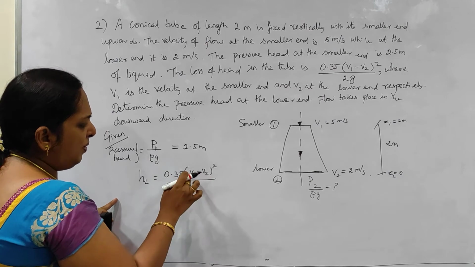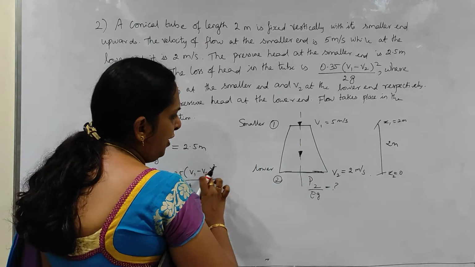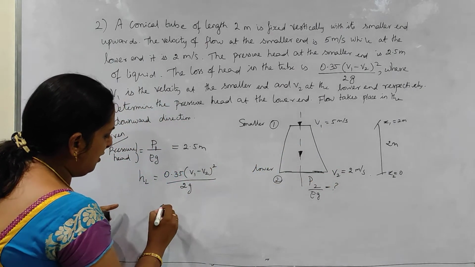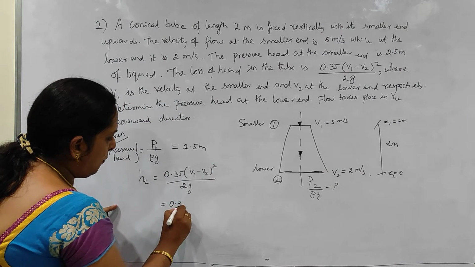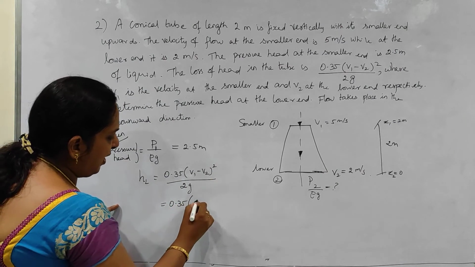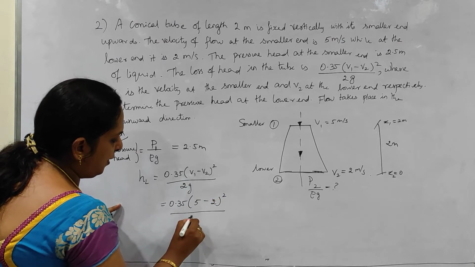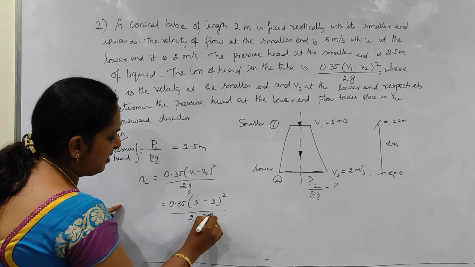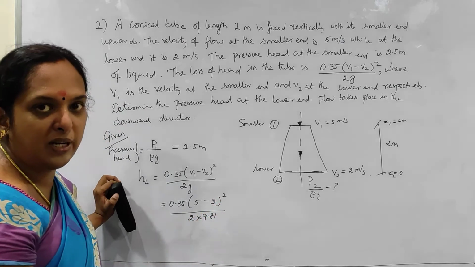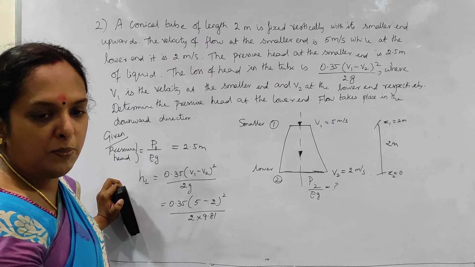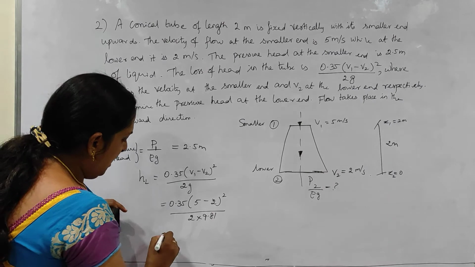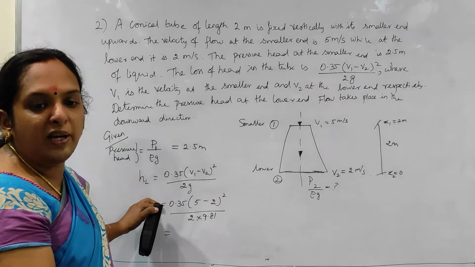So it is very simple, V1 is given, V2 is given. Just substitute in this, you will get the head loss. So 0.35 of V1 is 5, V2 is 2, (5 minus 2) the whole square by 2 into 9.81. G is already known, it's acceleration due to gravity. Just if you substitute this, you will be able to get the value of your head loss.